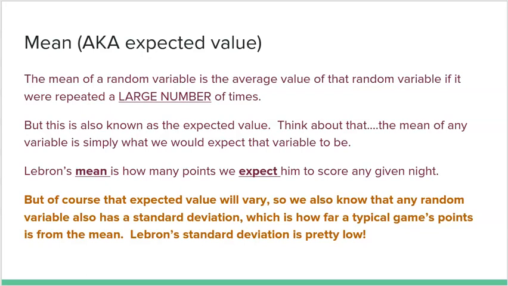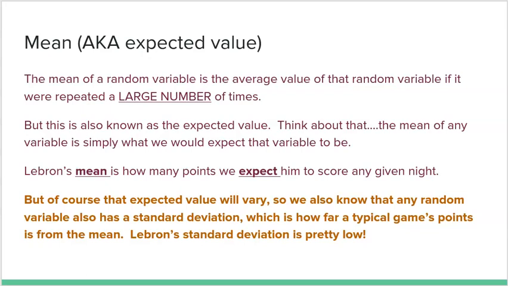Now, a mean is also known as an expected value. I mean, think about that. The mean of any variable is simply what we expect that variable to be, just like LeBron's mean. LeBron's mean is how many points we expect him to score on any given night. But of course, that expected value will vary. So there's also going to be a standard deviation with that.